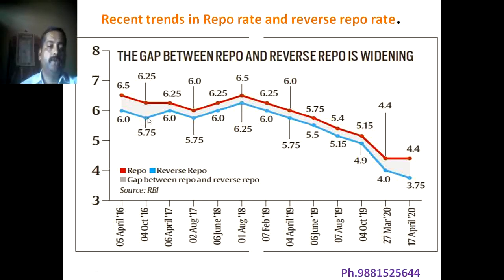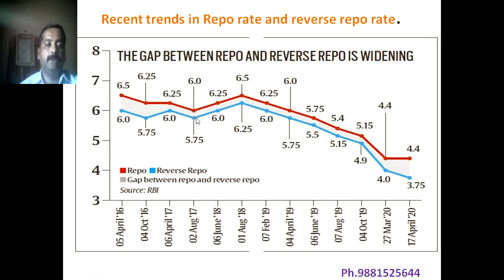In 2017, RBI increases the reverse repo rate. So we'll find the relationship between them.